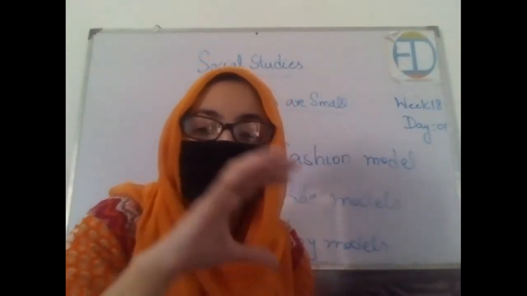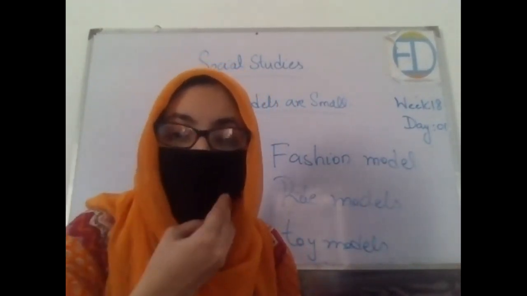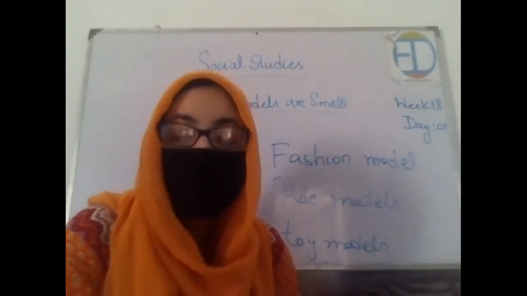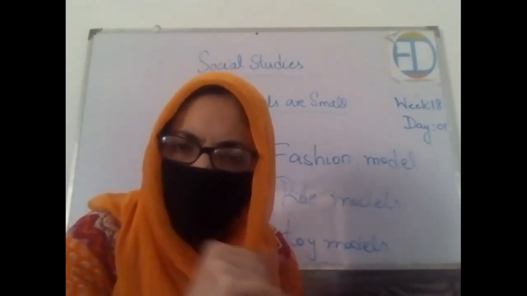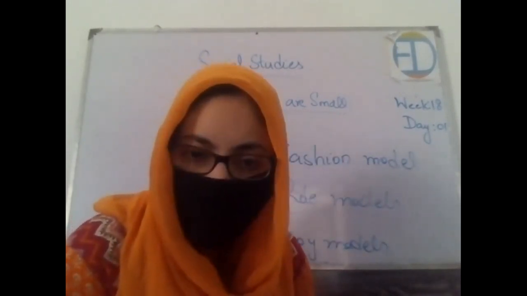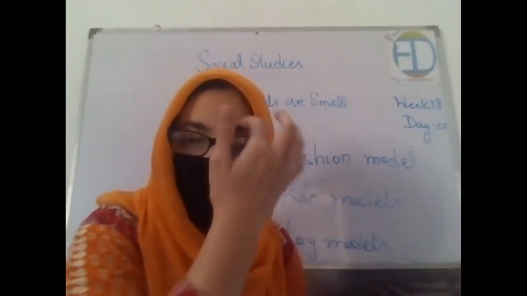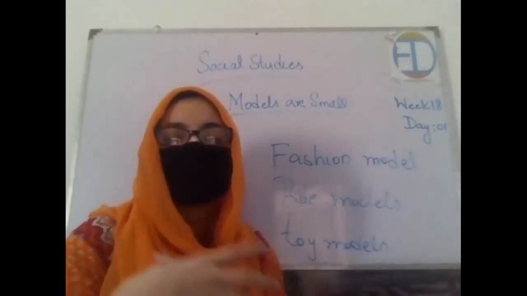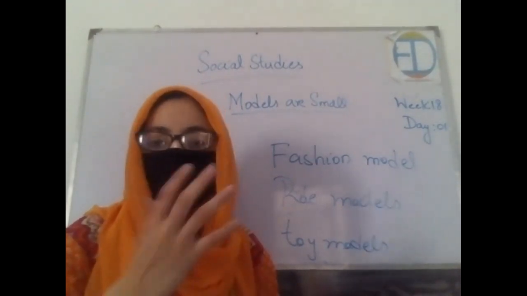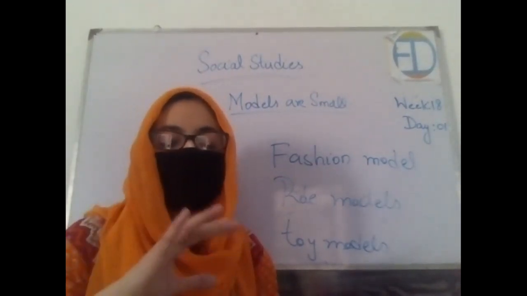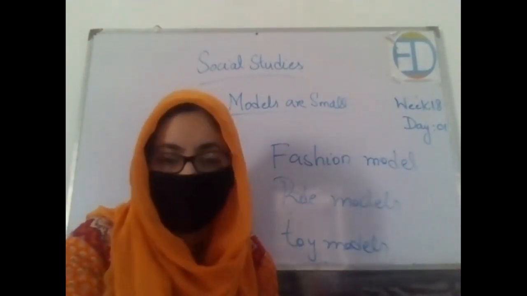So models are representations of something, and they basically tell us about that thing, how it looks and what its function is. The only difference between a model and the real thing is that it is small and the real thing is big, right? Now, if we make a definition of a model, we can say that a model is a representation of something else, right? There are many different kinds of models, and models are not exactly the real thing, but they are good enough for representing some aspect of the real thing.